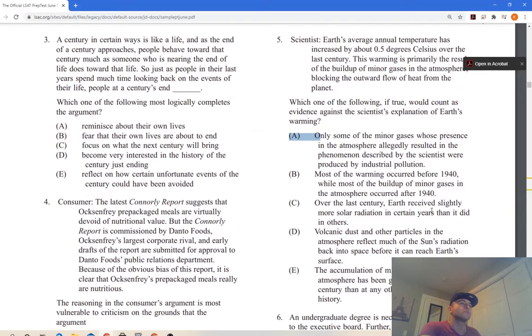Over the last century, Earth received slightly more solar radiation in certain years than it did in others. Not relevant. Volcanic dust and other particles in the atmosphere reflect much of the sun's radiation back into space. Not relevant. The accumulation of minor gases in the atmosphere has been greater over the last century than at any other time. This is supporting. It makes his argument better. So we're going to go with B here. Number 5 is B.